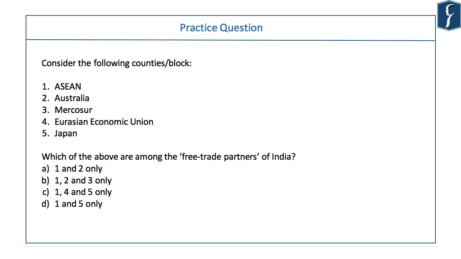Consider the following countries and bloc: ASEAN, Australia, Mercosur, Eurasian Economic Union, Japan. Which of the above are among free trade partners of India? ASEAN definitely is. Australia is not. Mercosur is not. India does not have free trade agreement with Mercosur, but India has preferential trade agreement. Eurasian Economic Union discussion just started, nothing happened yet. India has free trade agreement with Japan. The answer would be D, 1 and 5.